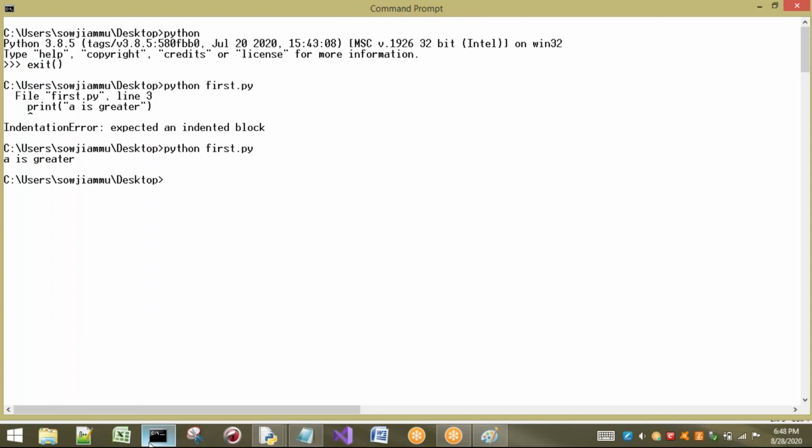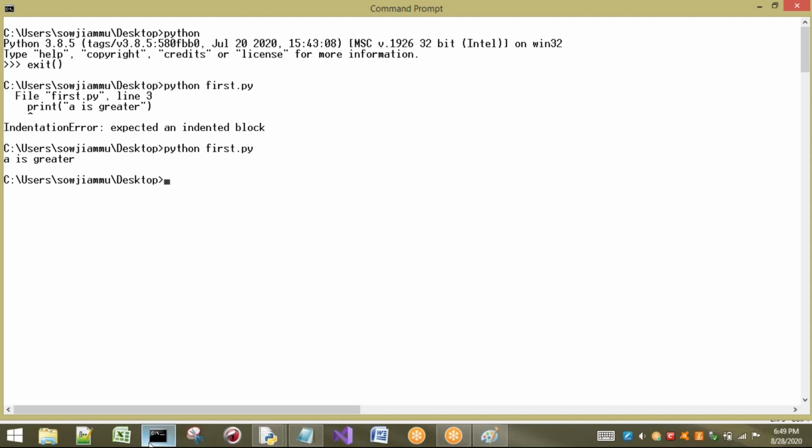So compulsorily, we have to understand indentation when we want to group statements under an if or a function. In Python we must follow indentation. It is not compulsory in other languages like C, C++ and Java, where we have the concept of curly braces, open and close.